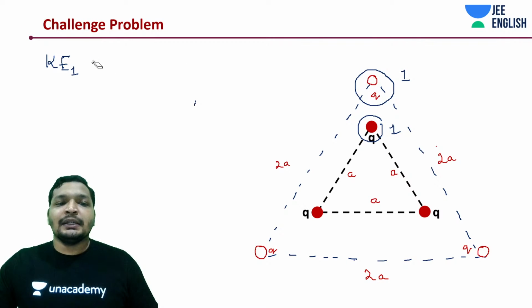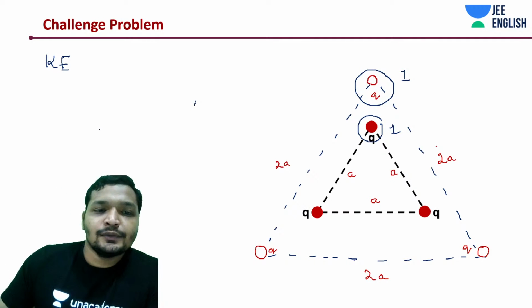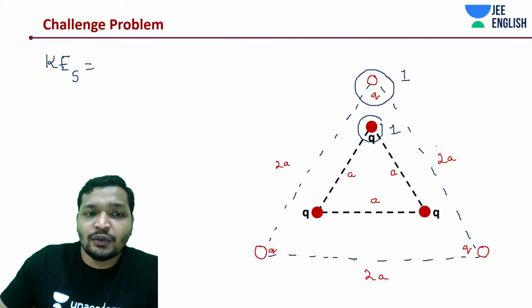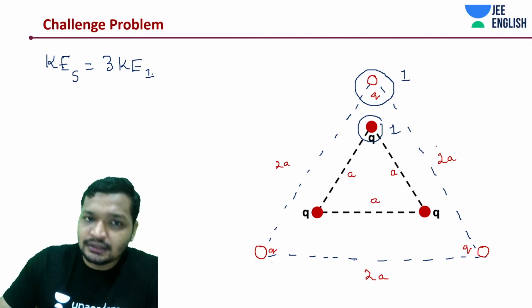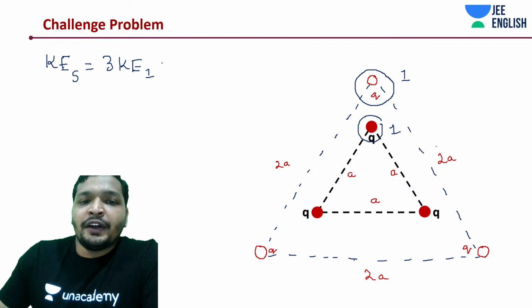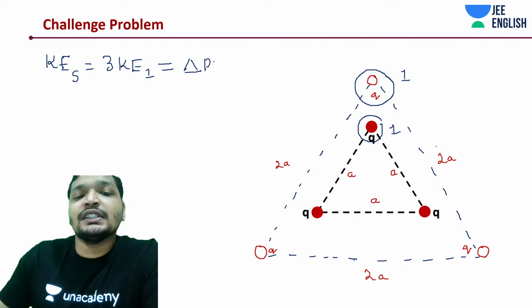We go for the system. Kinetic energy of the system of 3 charges. Understand, this is the kinetic energy of the system where we are assessing the kinetic energy of 3 charges. There are 3 charges in the system, and we need to find the kinetic energy of the system of 3 charges. What is the change in potential energy of the system?